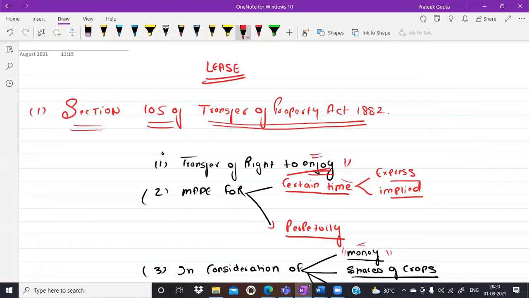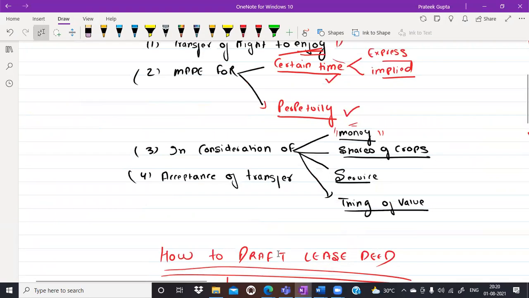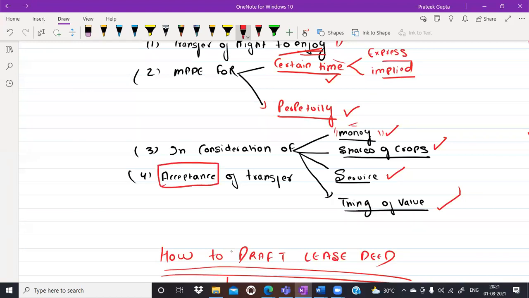The right to enjoy such property will be made for a certain time, or it may be for perpetuity. In consideration, money can be given, shares can be given, services can be given, a thing of any value can be given. And the fourth thing is very easy to understand, that one person will also give the acceptance. Okay, now this is clear.